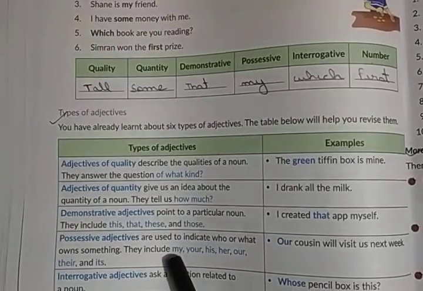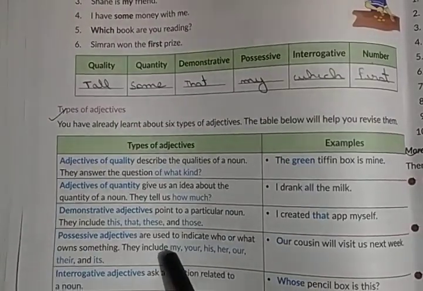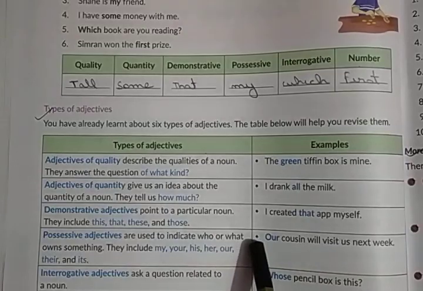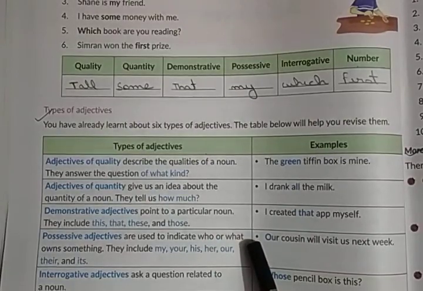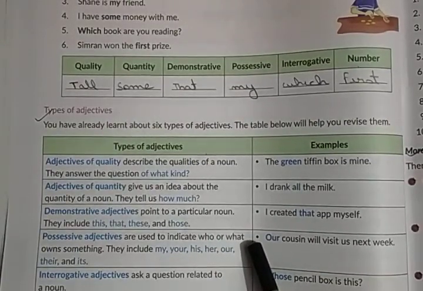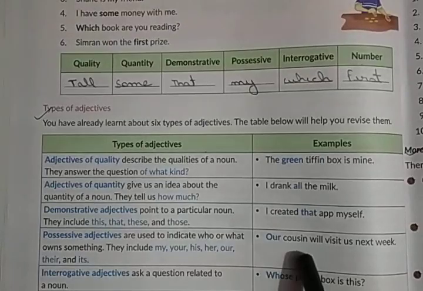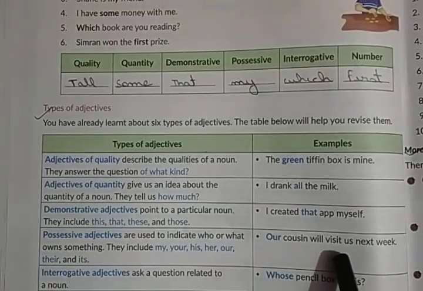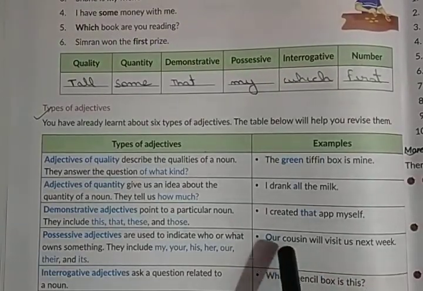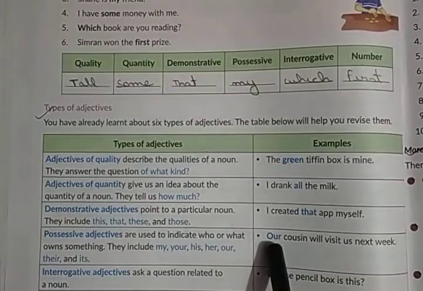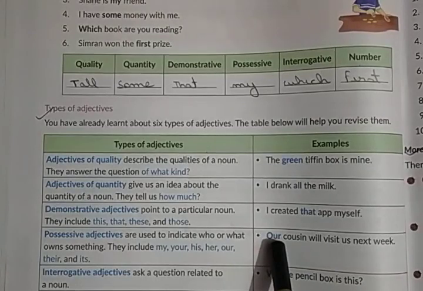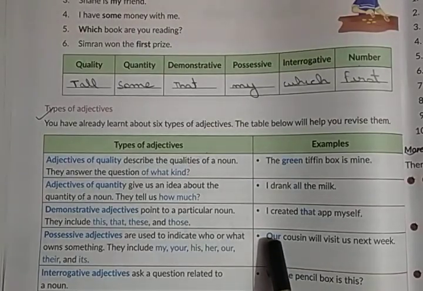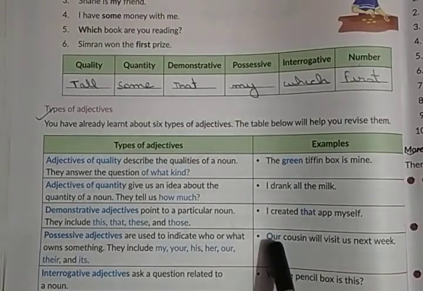Example: our cousin will visit us next week. Whose cousin? Our cousin. So our is a possessive adjective. If I say this is my pen, what will be the possessive adjective?